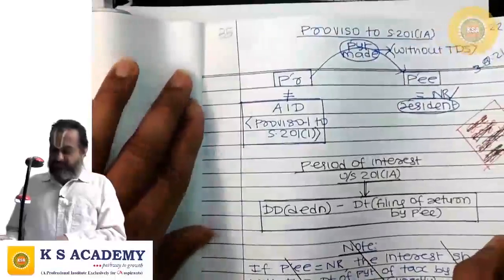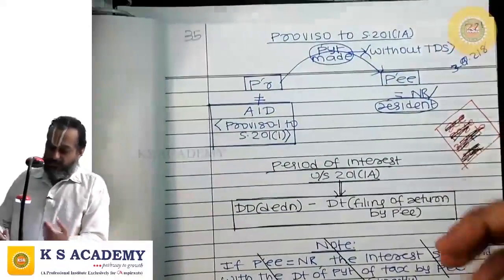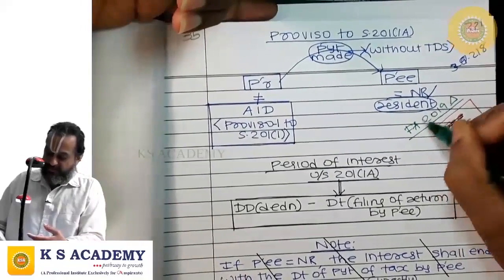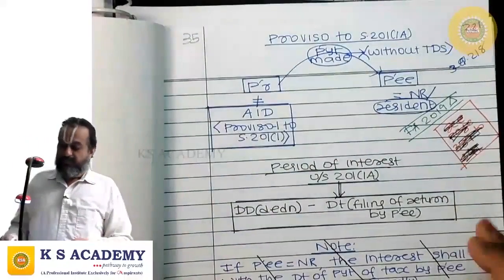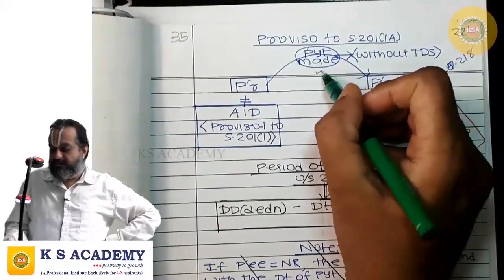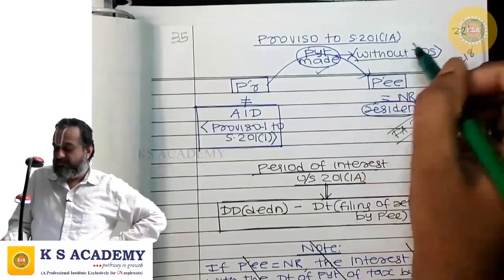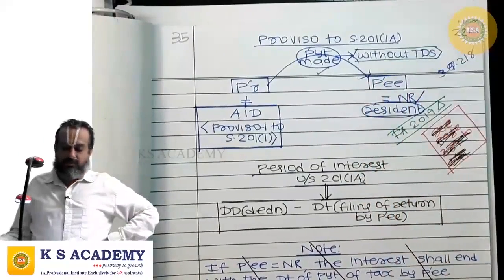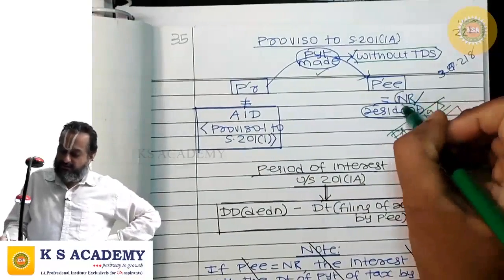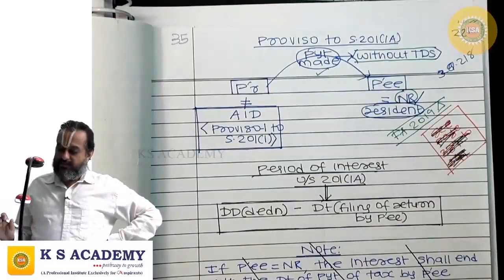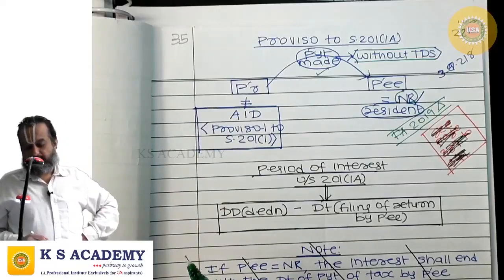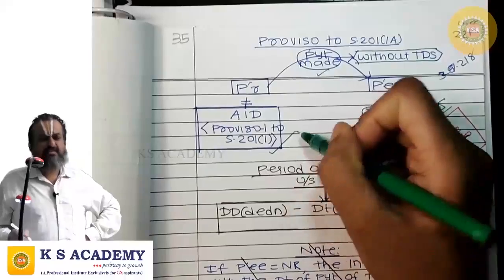Fine. See this example. Here also, once again, a Finance Act 2019 amendment is there. There is a proviso to 201(1)(a). What does it say? Where a payment is made without TDS to a payee, who may be a resident or a non-resident, the payer is not regarded as assessee in default.